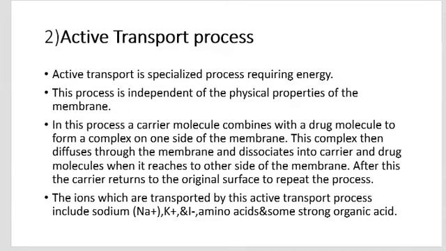The ions which are transported by this active transport process include sodium, potassium, and iron, amino acids, and some strong organic acids, and the bases of weak electrolytes in ionized form. Glucose, pyrimidine, and some anti-metabolites are also transported by this process. This transport is more rapid than simple diffusion.